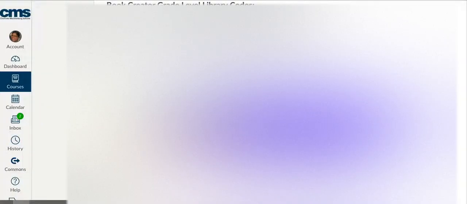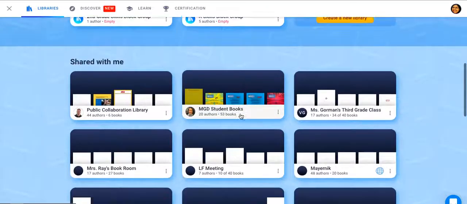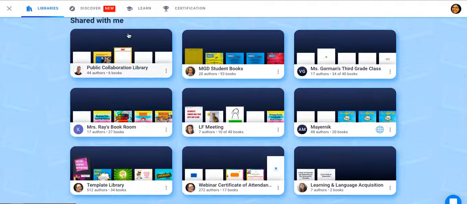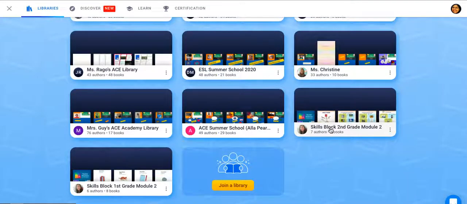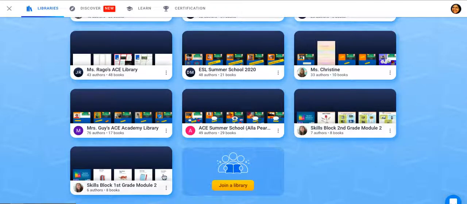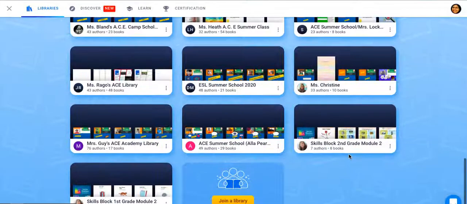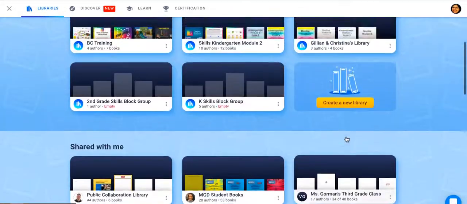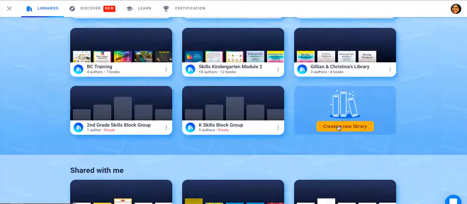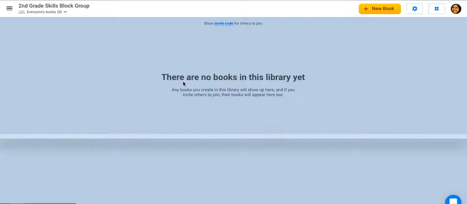Once you get the invite codes and you join our libraries, you will see them down here under Shared with Me. You will see our libraries down here, and they're called Skills Block, Kindergarten or First or Second Grade for Module 2. So for example, if you have a second grade book that you need, once you have already created a library for students, I named mine second grade, you need to move those books into this library.